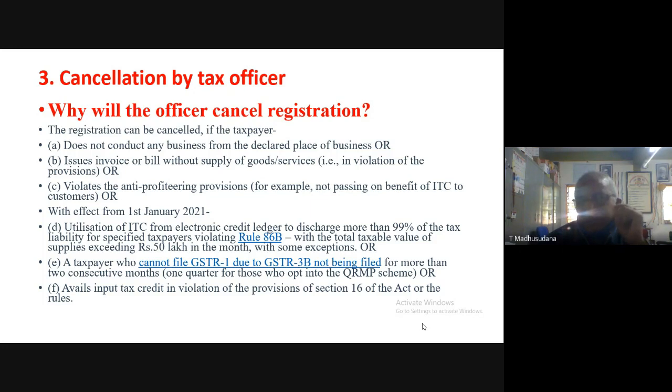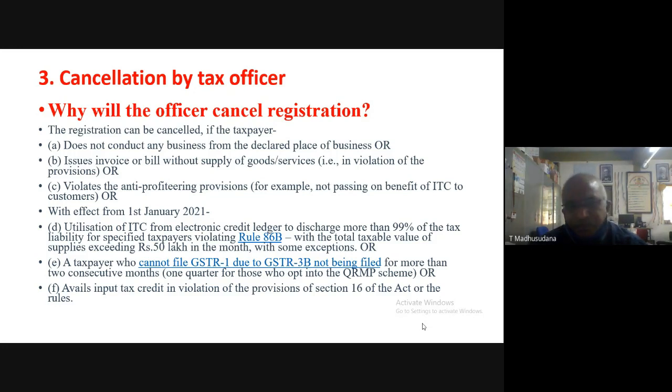You should not issue a fake invoice. Unless you supply goods or services, you cannot issue the invoices. Therefore, if anybody issues invoices without supplying goods or services, and it is identified by the officers, then automatically they will cancel the registration.